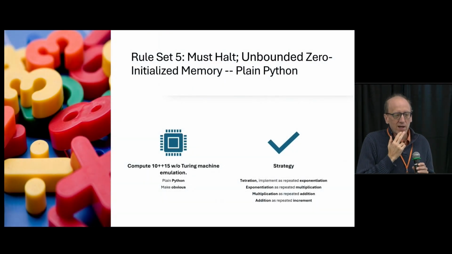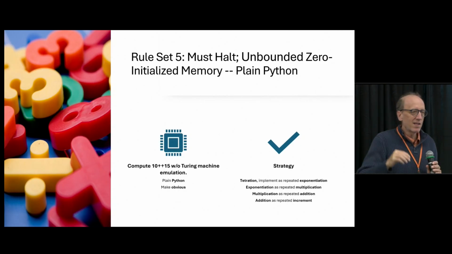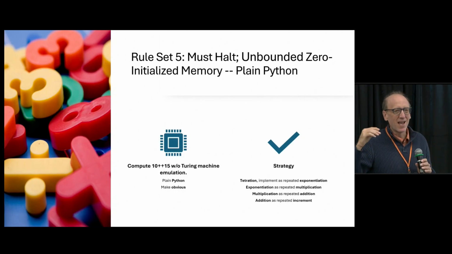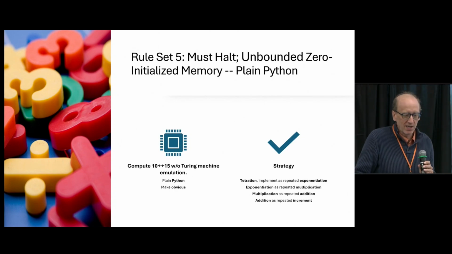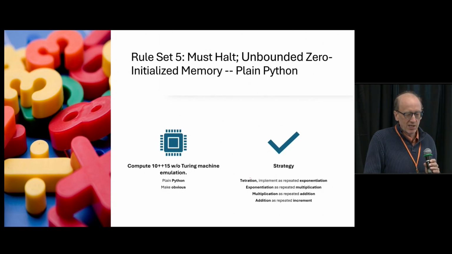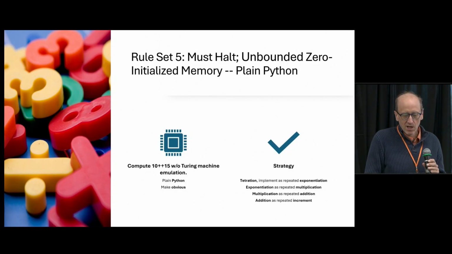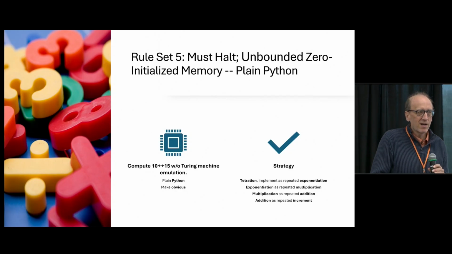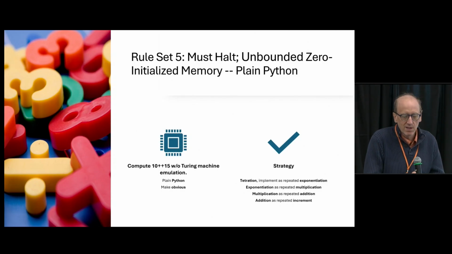So let's create rule set 5. Now we're going to try to make a plain, relatively understandable Python program that runs for 10 up arrow 15 steps, at least, but without using Turing machine emulation. We're going to try to write it in plain Python, and we're going to try to make what it does obvious instead of obscure.